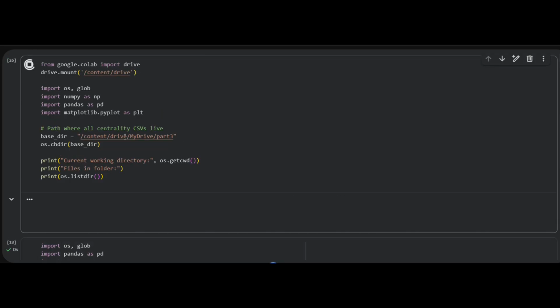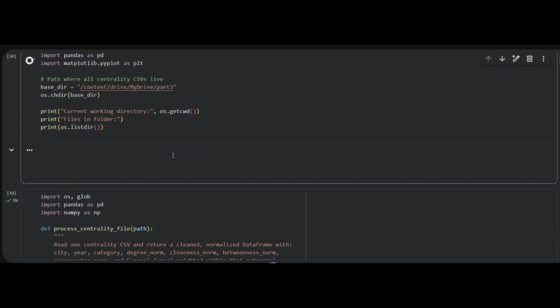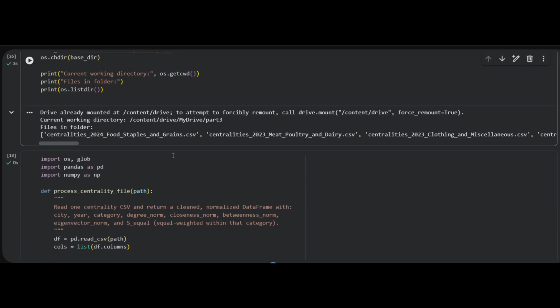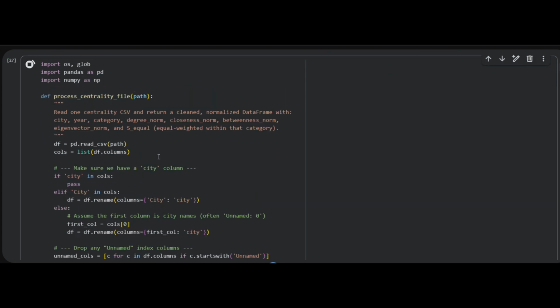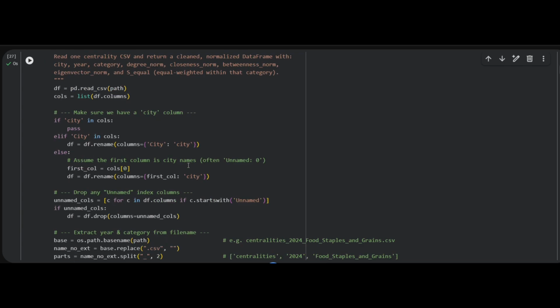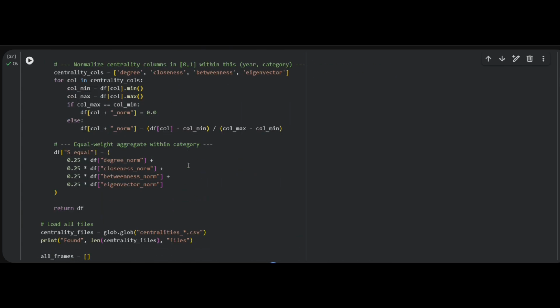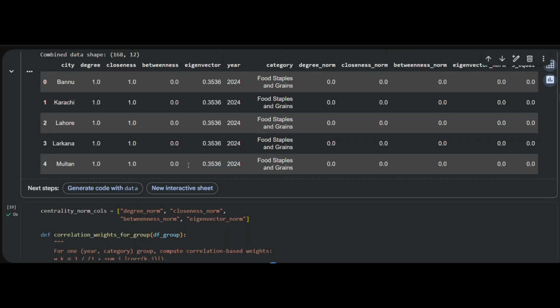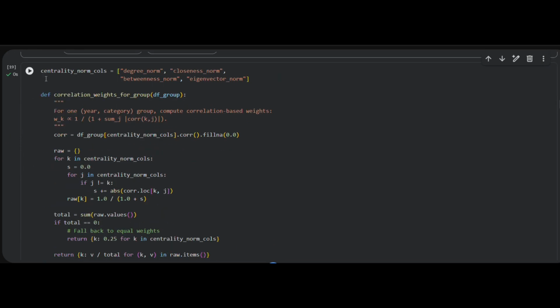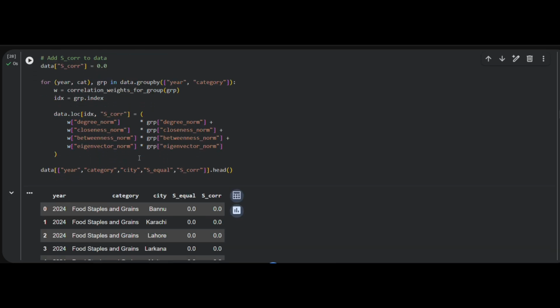Here I'm walking through how I compute and visualize the weighting schemes for our city influence analysis. I start by loading all the centrality CSVs from Drive. Each file represents a specific year and category and contains degree, closeness, betweenness, and eigenvector centrality for every city. I clean the files, ensure the city column is correct, extract the year and category from the file name, and then normalize all four centralities to the 0 to 1 range so that they're comparable.